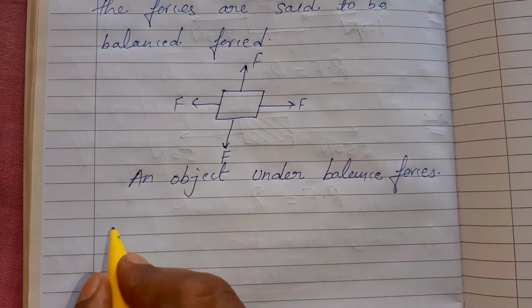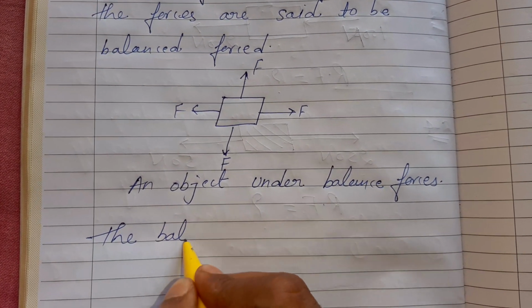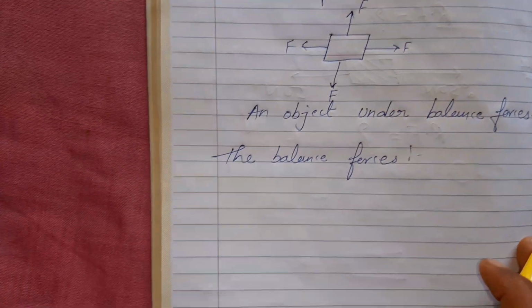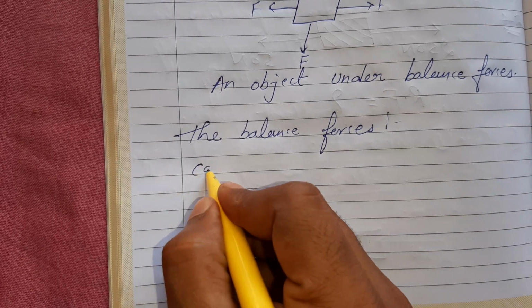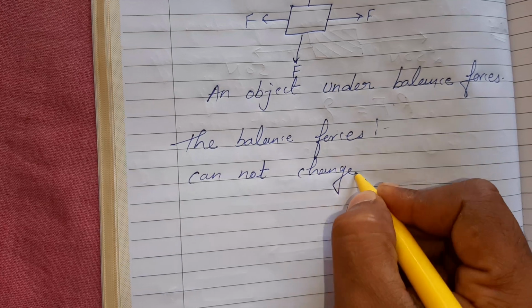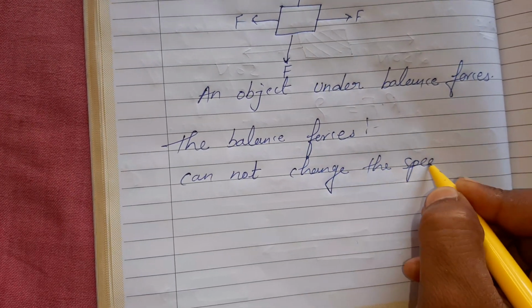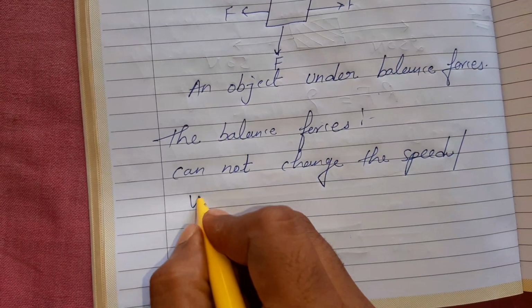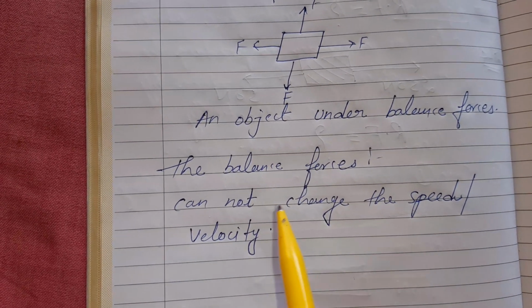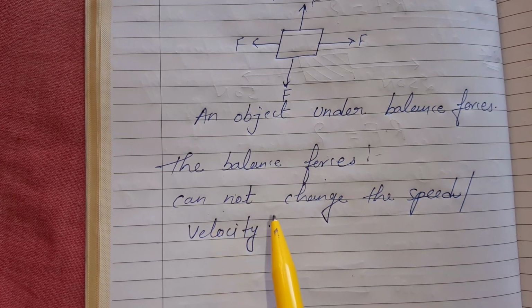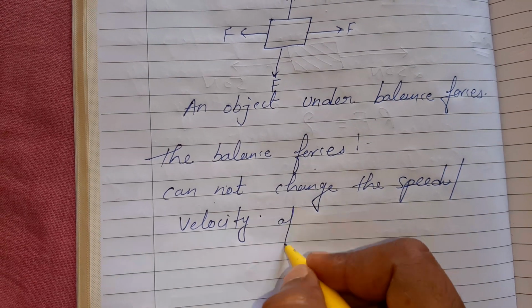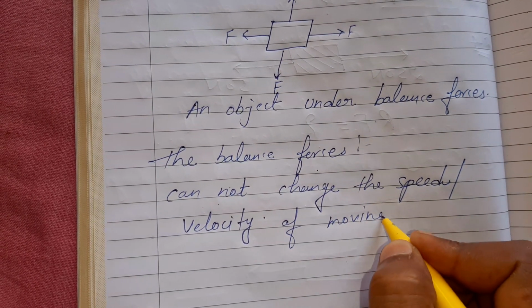So I will write the balanced force. The balanced forces cannot change the speed or velocity of a moving body.